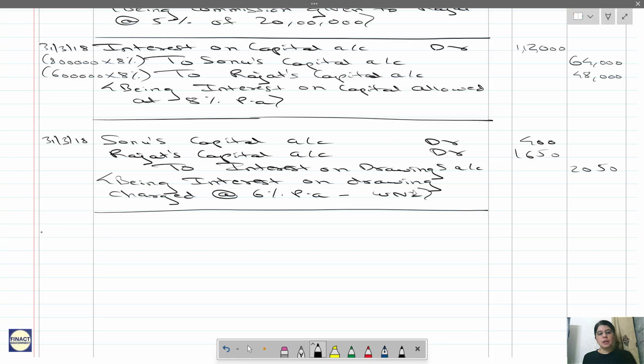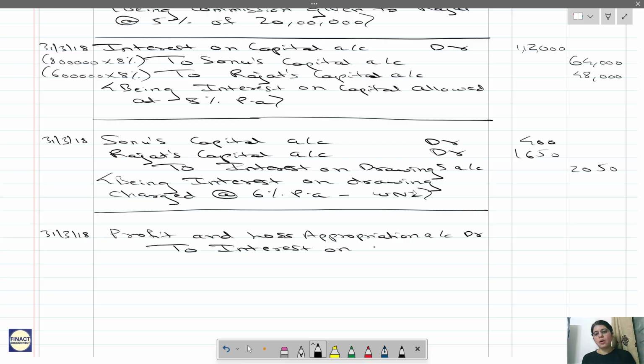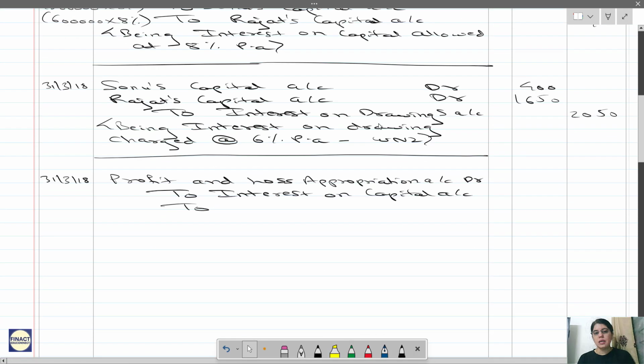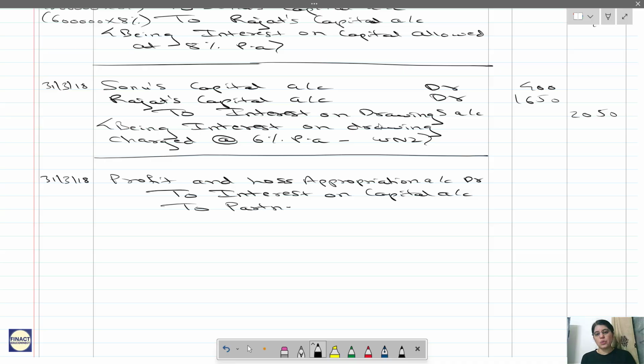So your combined transfer entry will be profit and loss appropriation account debit to partner's salary account, to partner's commission account, and to interest on capital account. You can write it in any sequence, that's fine, because all are credit only, right?